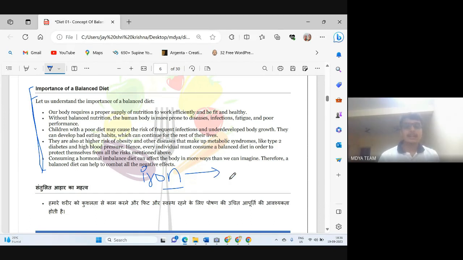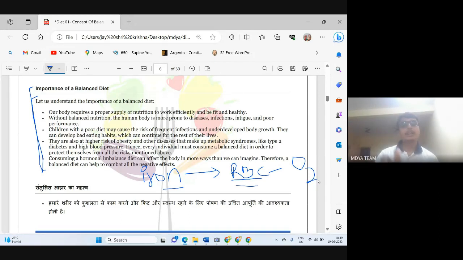So iron is a component of our red blood cells, RBC. Iron is a very important component of our red blood cell. What is the function of RBC in our body? RBC basically carries oxygen to different parts of our body.